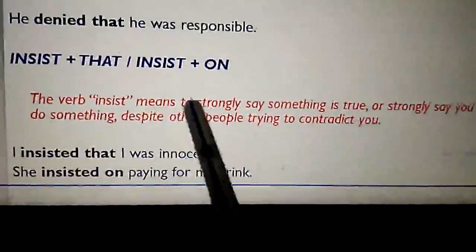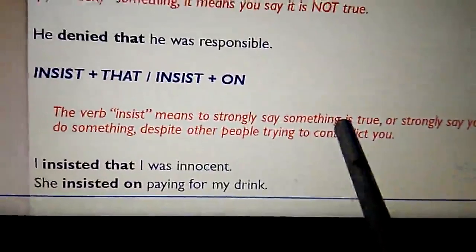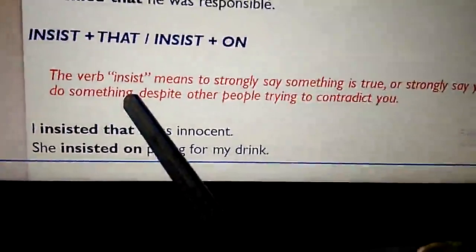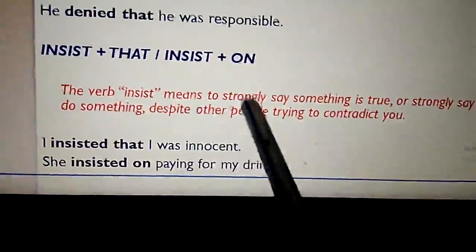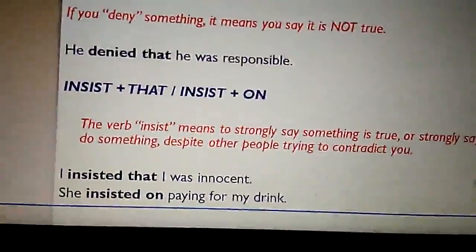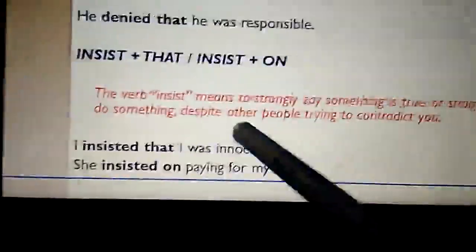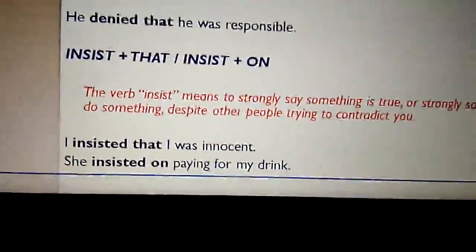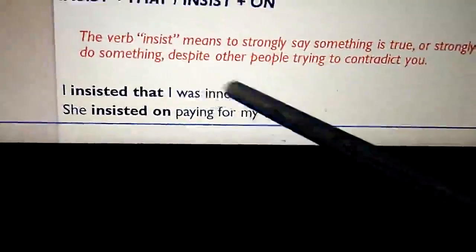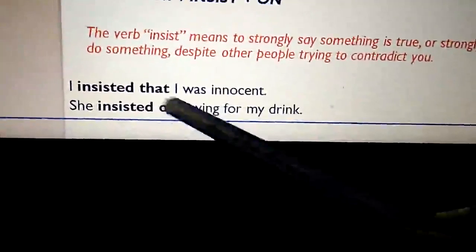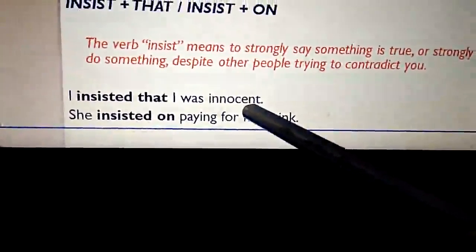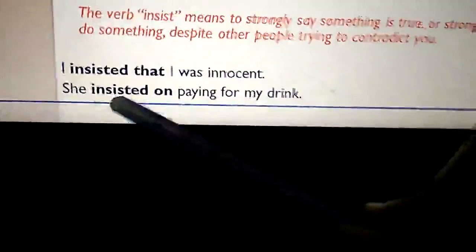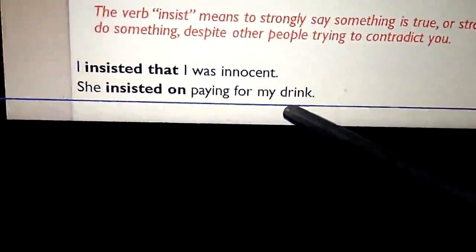The verb insist means to strongly say something is true, or to strongly say you will do something despite other people trying to oppose you or contradict you. So they may not be in favor of you. See this example: I insisted that I was innocent. That means you strongly say that you were innocent. She insisted on paying for my drink.